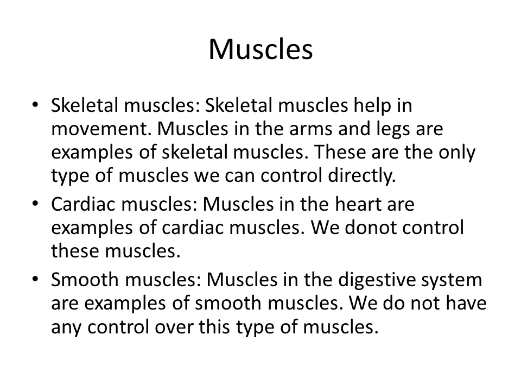There are 2 types of muscles, voluntary and involuntary. Voluntary means we are able to control them, for example, skeletal muscles. Involuntary means we cannot control them, for example, cardiac and smooth muscles. And smooth muscles are present in the digestive system. Here also, we do not have any control over this type of muscle.